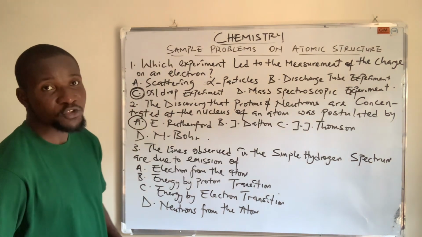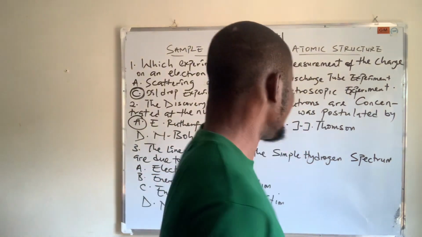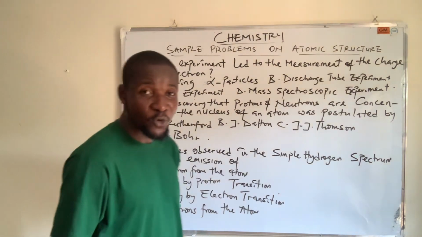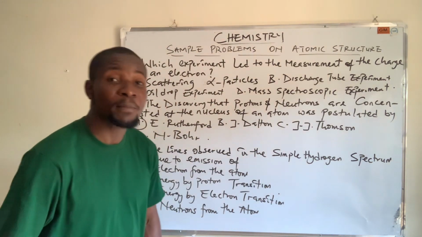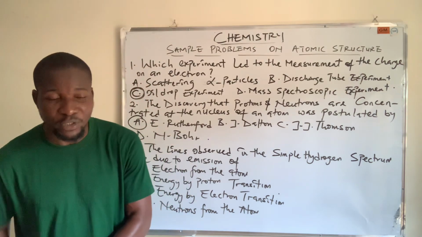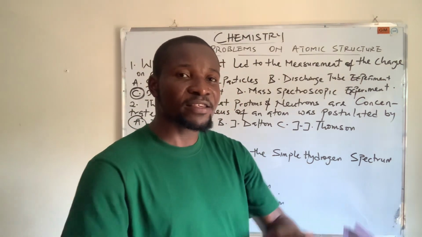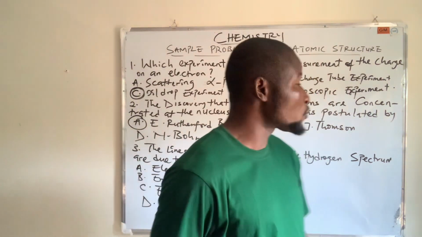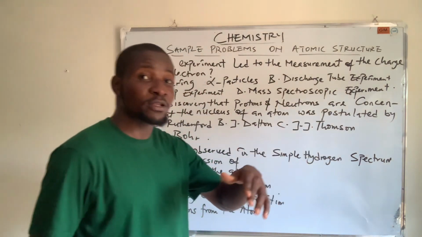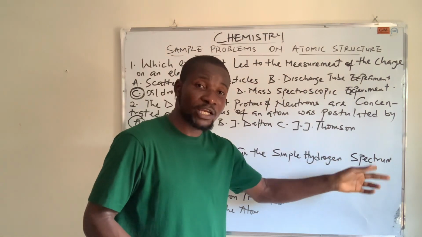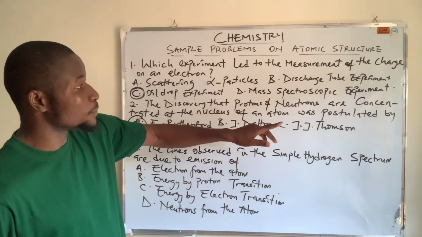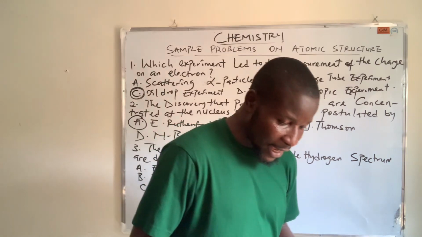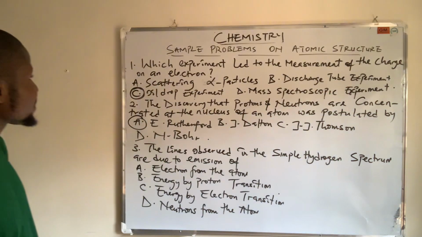The reason for this is that when you look at these experiments, scattering alpha particles, of course, was done by E. Rutherford, because he was bombarding gold foil using alpha particles emitted from radium, and he was able to discover that the center of an atom, which is the nucleus, is made up of a positively charged subatomic particle called a proton. And of course the discharge tube experiment by J.J. Thomson led to the discovery of the electron, and the mass spectroscopic experiment was also done by J.J. Thomson and perfected by Francis W. Aston. So our answer here is oil drop experiment.